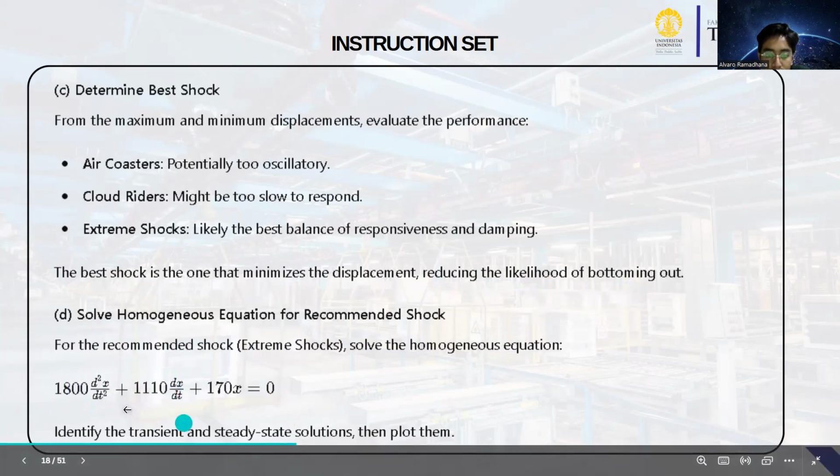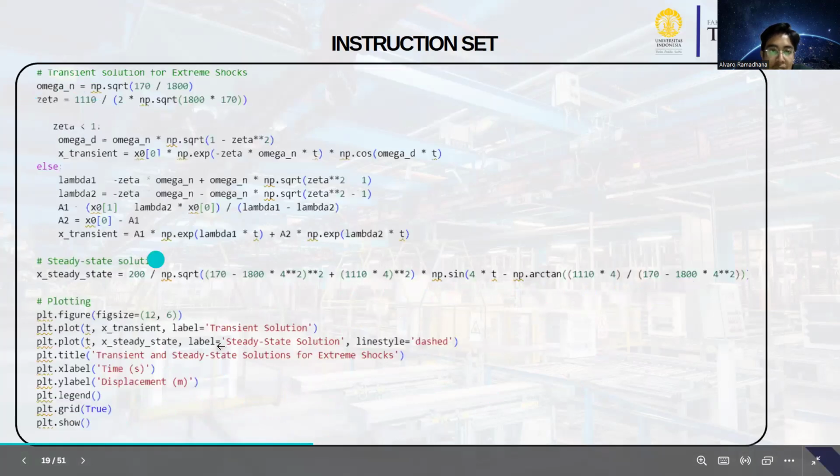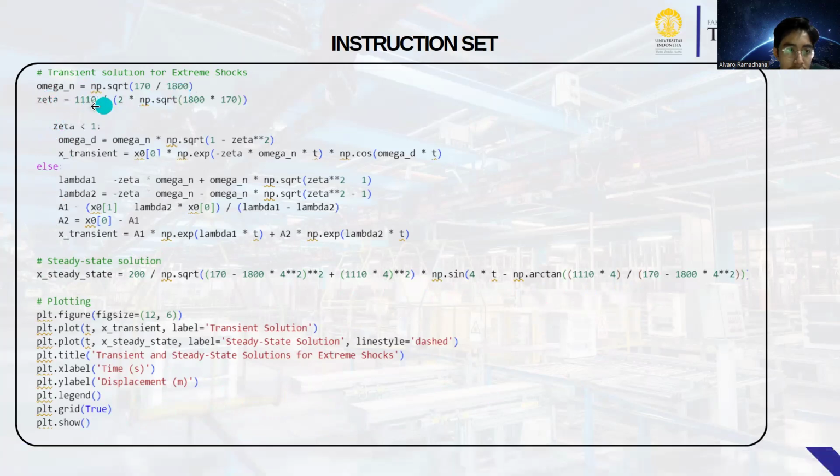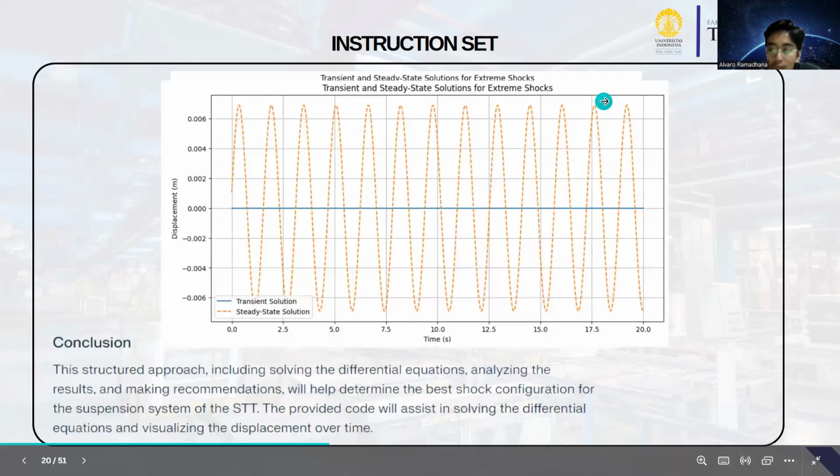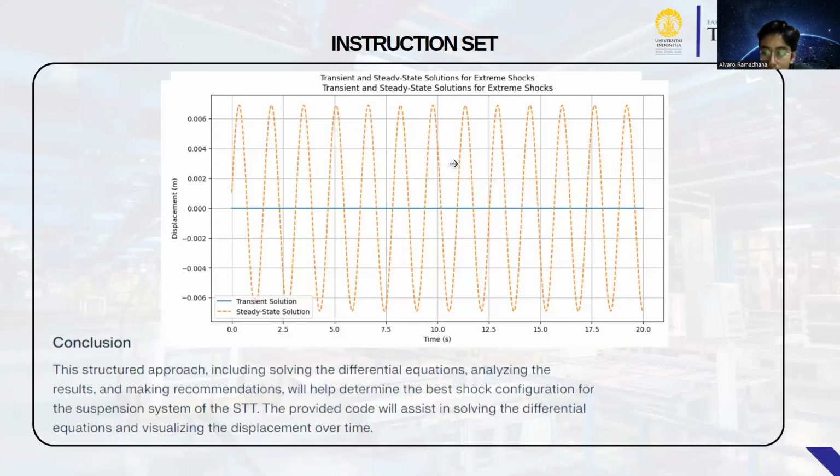Solve the homogeneous equation, identify the transient and the steady state solution, and plot them. Okay, this is my code, with omega n and so on, the steady state solution, and plotting. Okay, next. This is the displacement over time for different damping. Okay, this is my graphic.